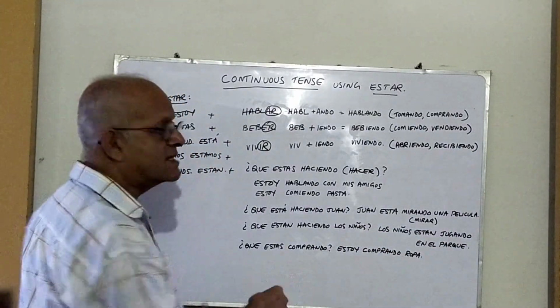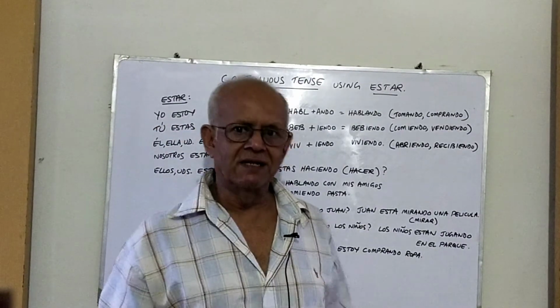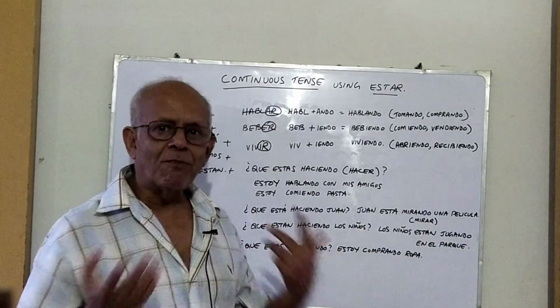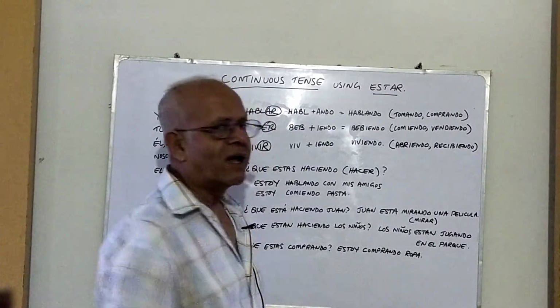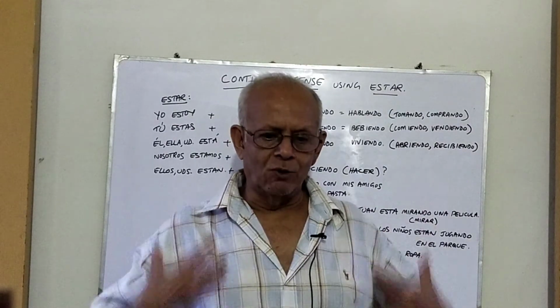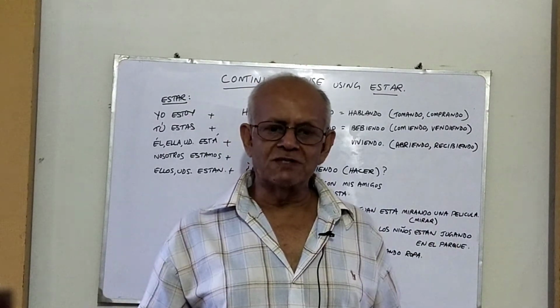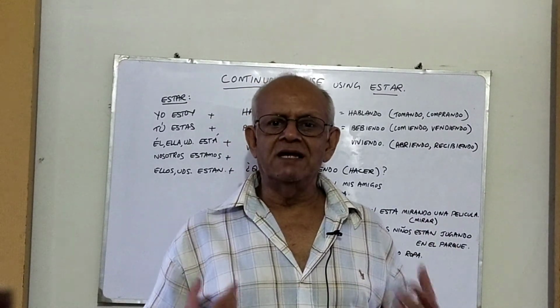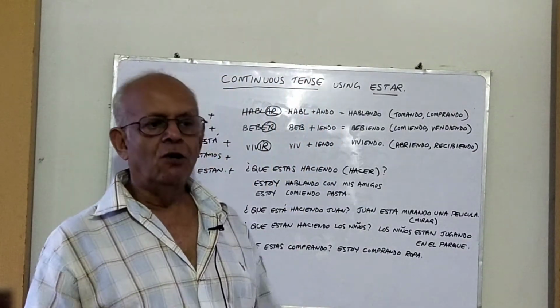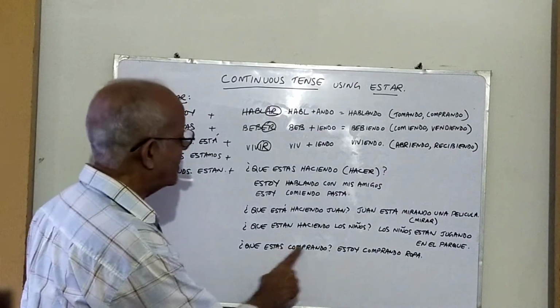Another example. ¿Qué estás comprando? What are you buying? Okay, from the verb comprar. So, ¿qué estás comprando? Estoy comprando ropa. What does ropa mean? Ropa means clothing, clothes. Okay. Now don't confuse this with rope. It sounds like the English word rope. Okay, but in Spanish, ropa means clothes. Okay, so ¿qué estás comprando?